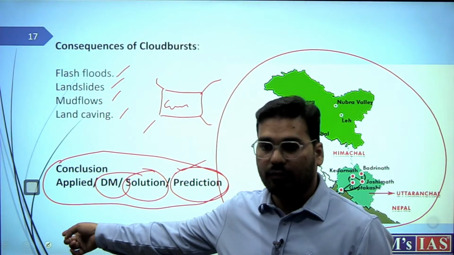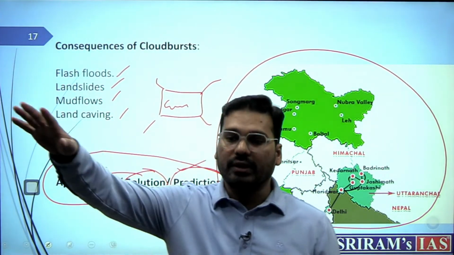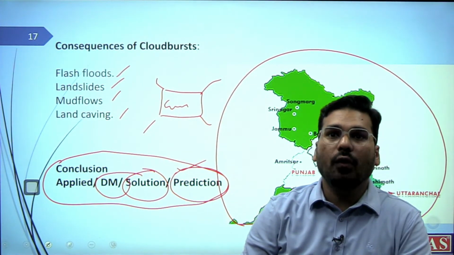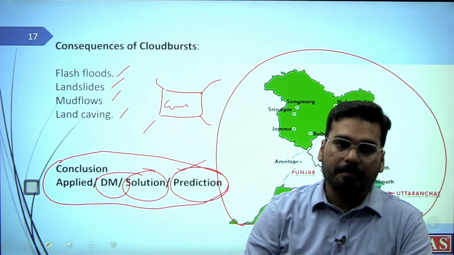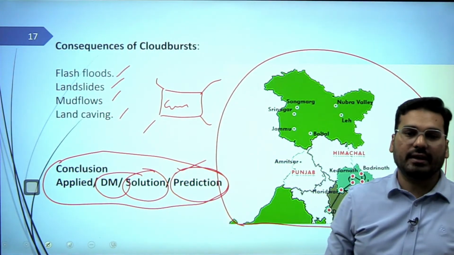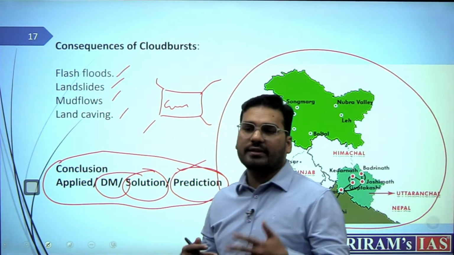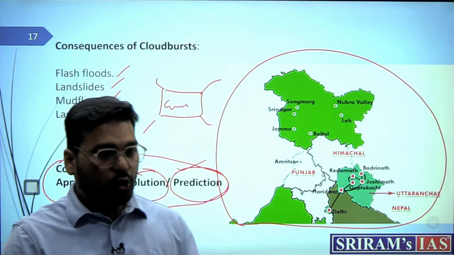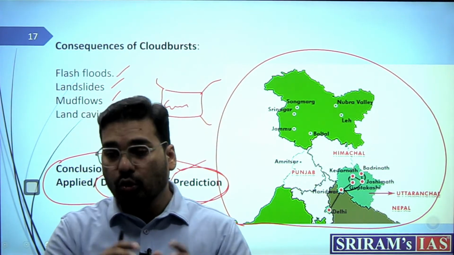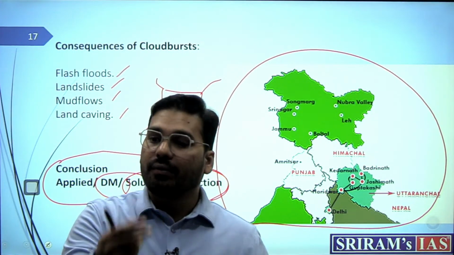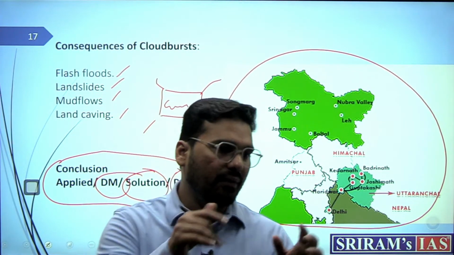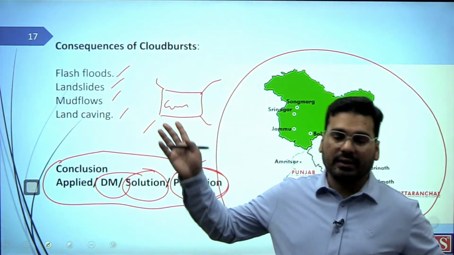So if you want to control them, you need to work upon these two things, global warming and climate change, and how we can manage that. Yes, you can go on these lines. Probably you can say these mountain slopes, communities and villages or areas need to be very much ready for cloudburst at any time, or we can do microzonation mapping of all these areas which have faced a cloudburst in the past. We need to have a good guideline for that, or there is a guideline also.